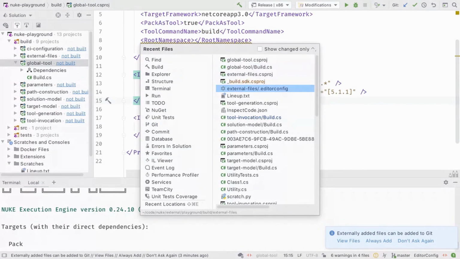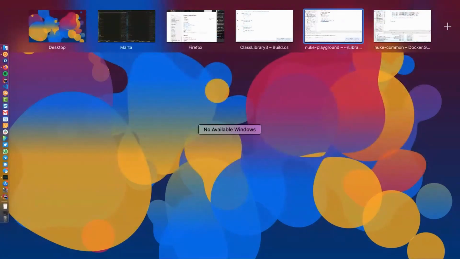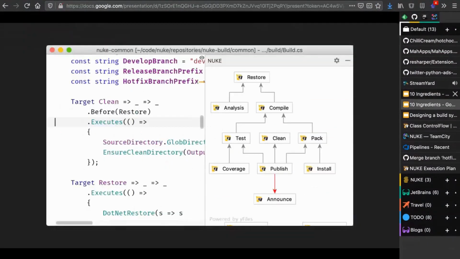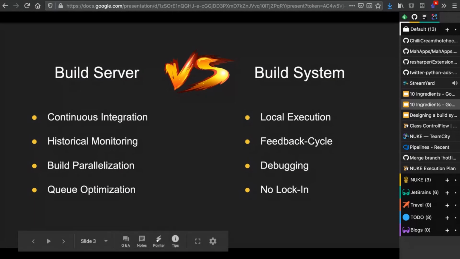Okay, next topic, and that will be my last, I think. Yes, CI configuration. So we have seen, I will go back to my presentation here for a moment. We have seen how build servers are of great value, especially with the build prioritization and queue optimization. And wouldn't it be great if we can make use of them, even if we use a build system?